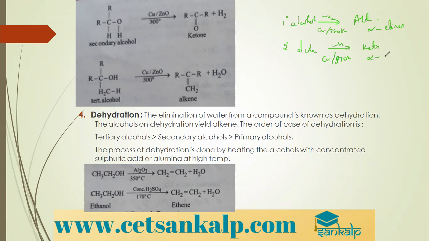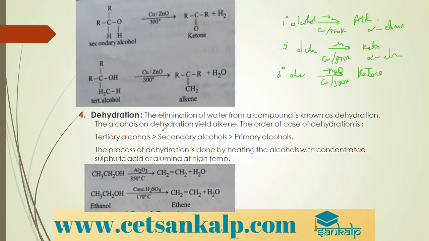This also follows alpha elimination. If you take tertiary alcohol, then in presence of copper at 370 Kelvin, there is no dehydrogenation, students. There is dehydration. Therefore, we get alkene. Yes. Next, dehydration.